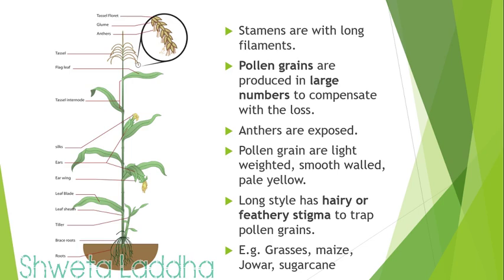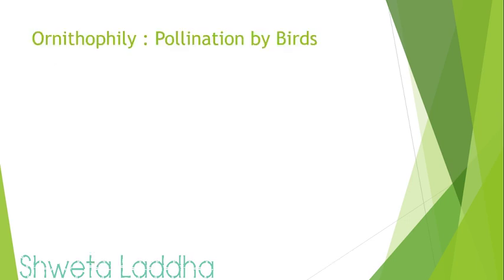Pollen grains are produced in a large number to compensate for the loss of the pollen grain. Anthers are exposed. If they are exposed, then only wind can carry the pollen grains. Pollen grains are lightweight. Again, if they are lighter, they will be blown by the wind. They are smooth walled and pale yellow in color. If we talk about style, style is long. It is hairy or feathery stigma is present in it to trap the pollen grains. Such types of anemophilous plants are grasses, maize, jowar, sugarcane, etc.